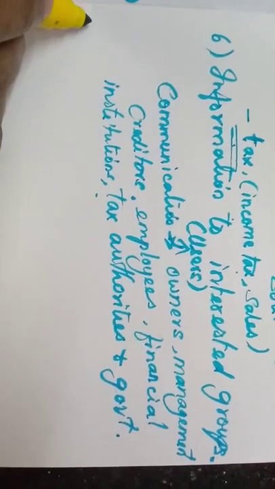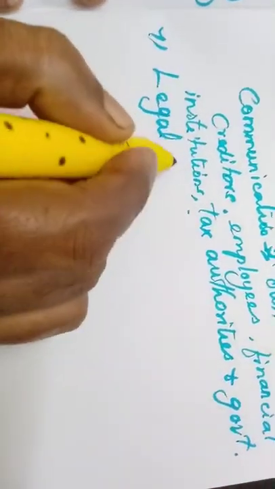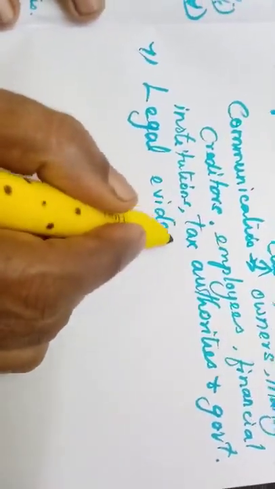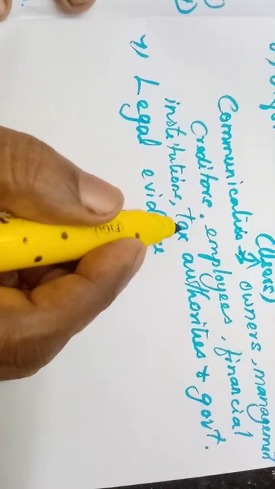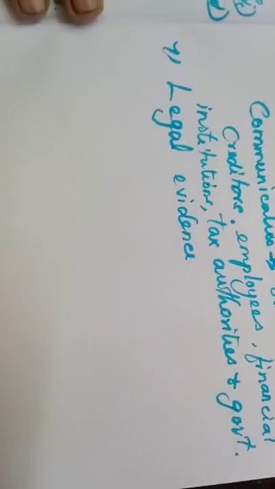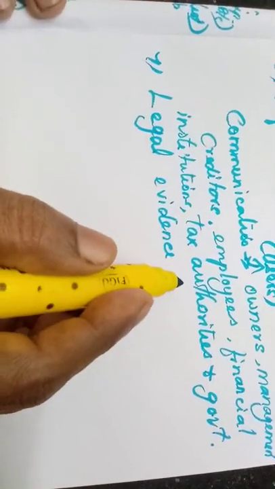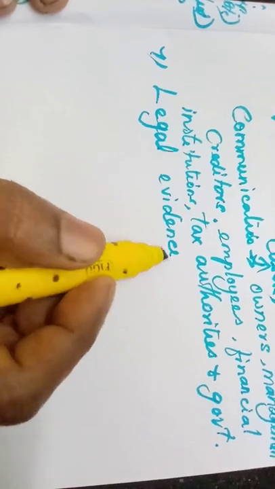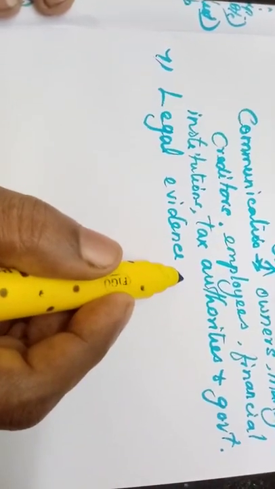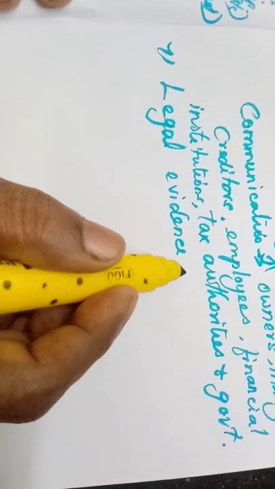Okay, then seventh point, legal evidence. If there is a dispute in the court, they will ask for the accounting details, accounting records. As per those accounting records only, they will be able to settle our disputes.